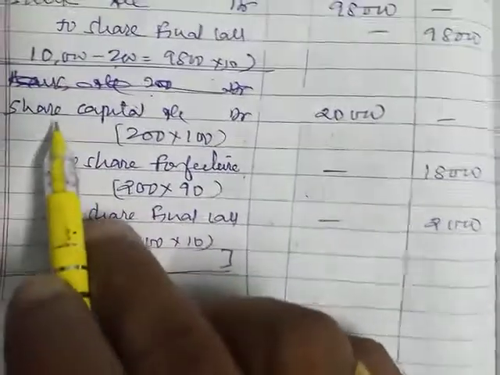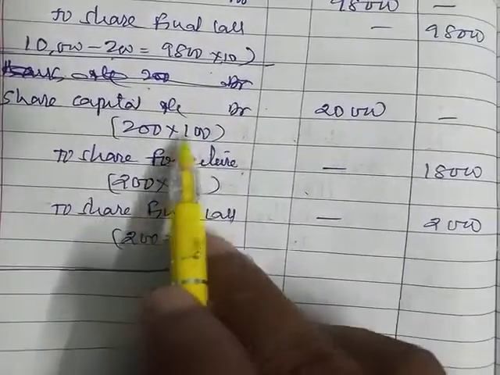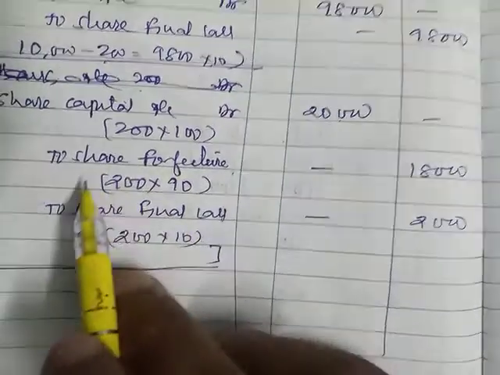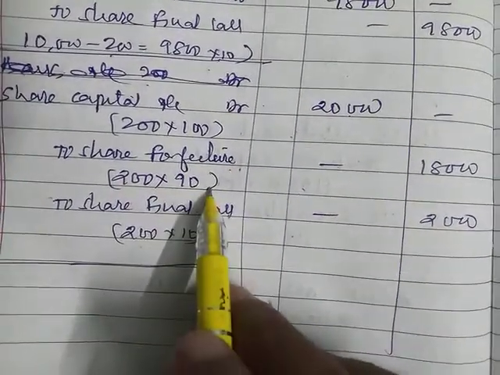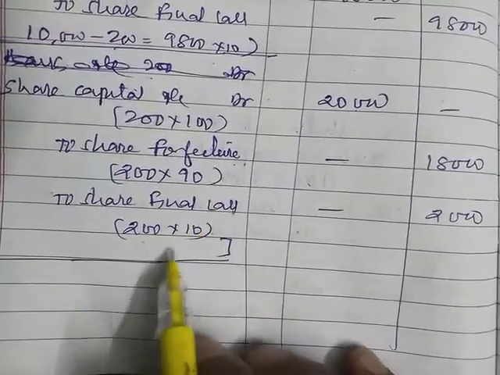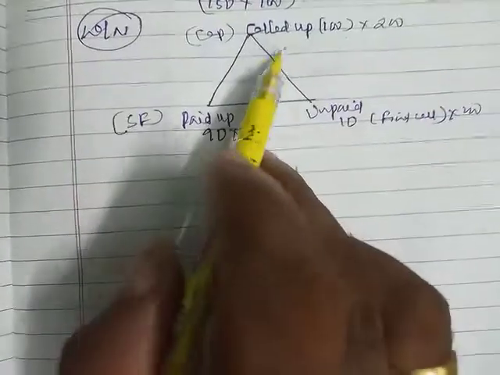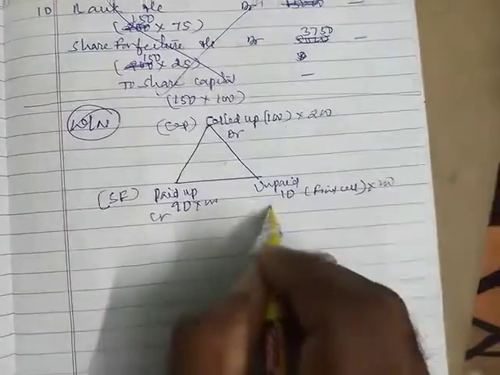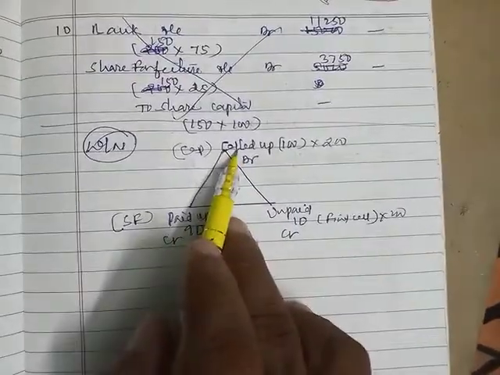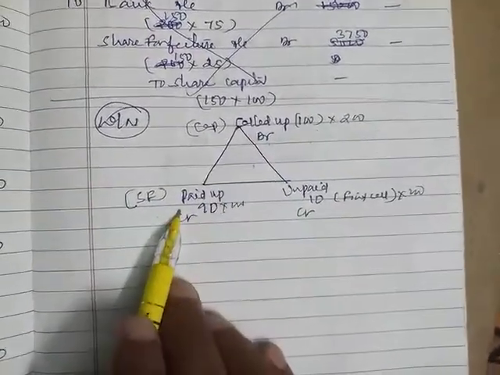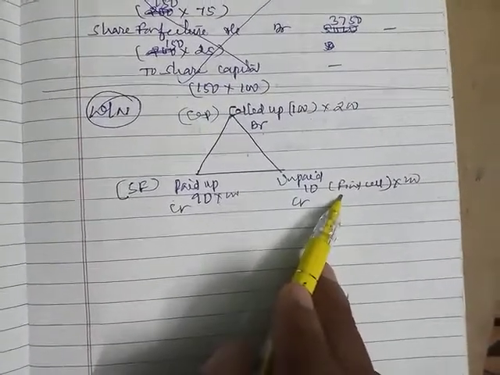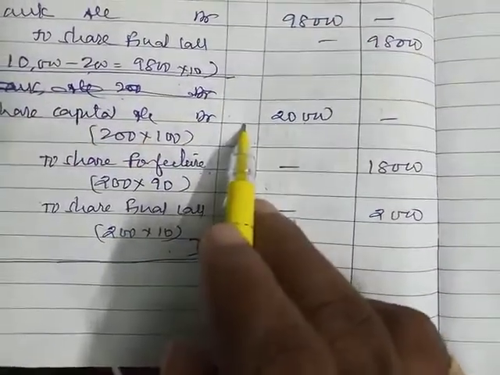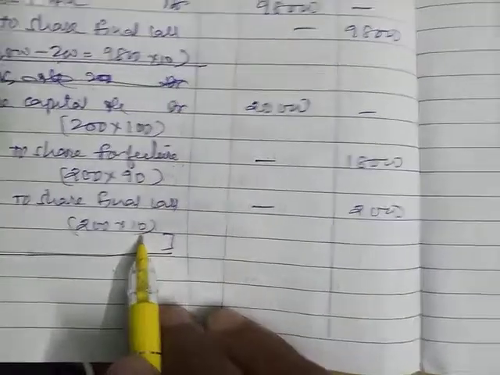You can see I have written here the forfeiture entry. Here it is, share capital account debit 200 into 100, 20,000. Share forfeiture 200 into 90 and share final call 200 into 10. I told you, the top one is debit and the bottom ones are credit. So share capital account debit to share forfeiture to share final call.